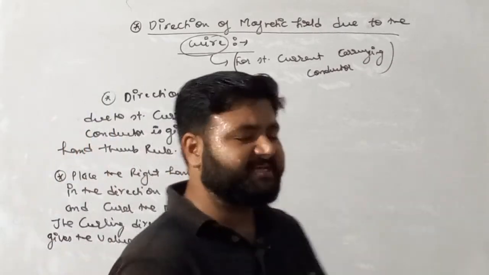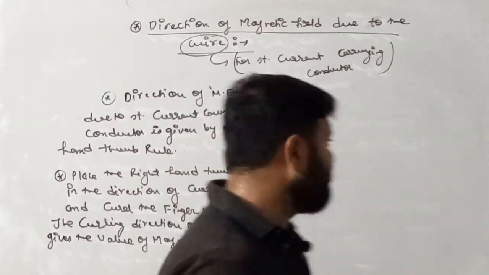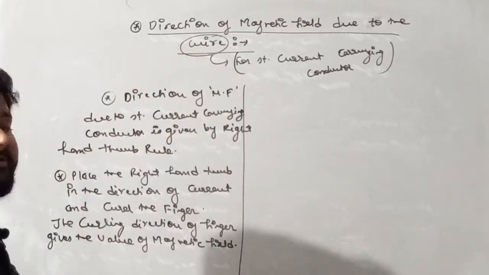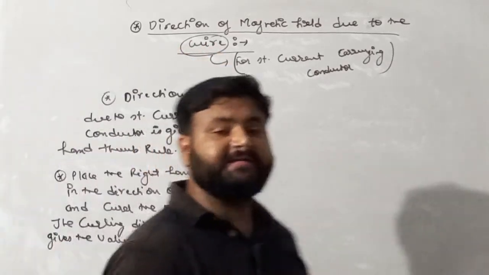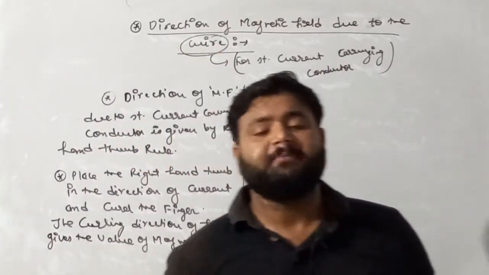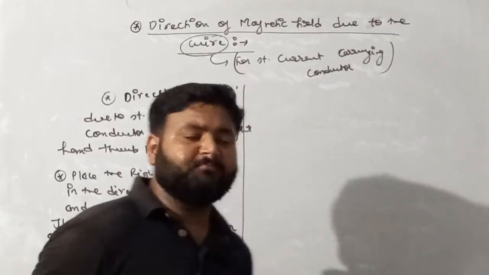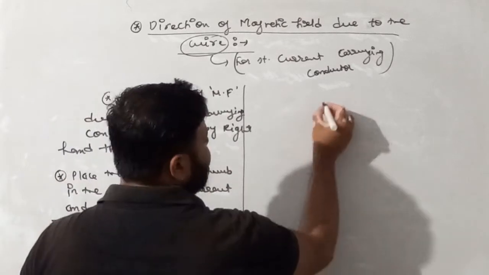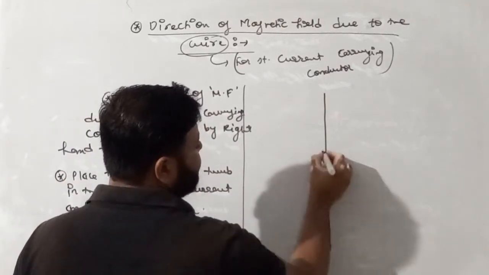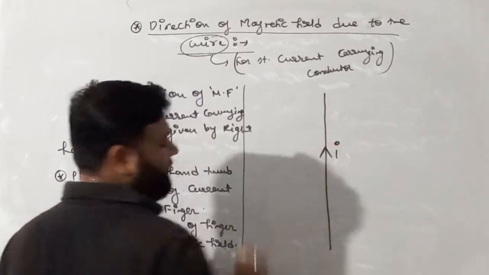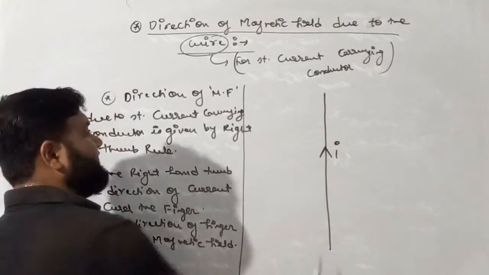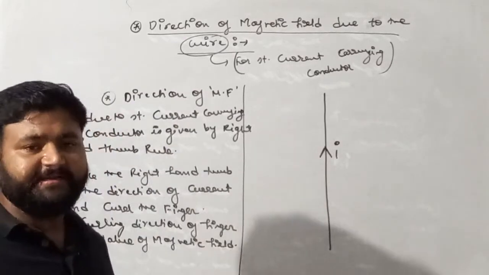I am repeating once again, my dear student. The direction of magnetic field due to a current carrying conductor is given by the right hand thumb rule. Let's suppose we have a wire in which current I is flowing. A wire is also an example of a straight current carrying conductor.